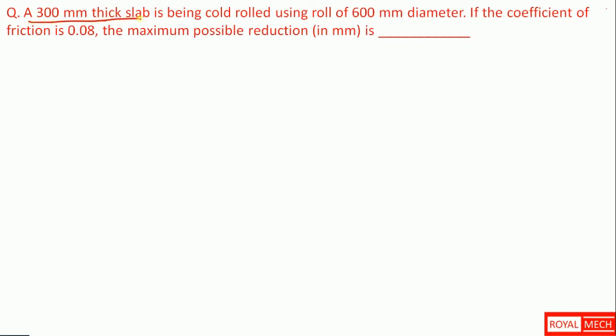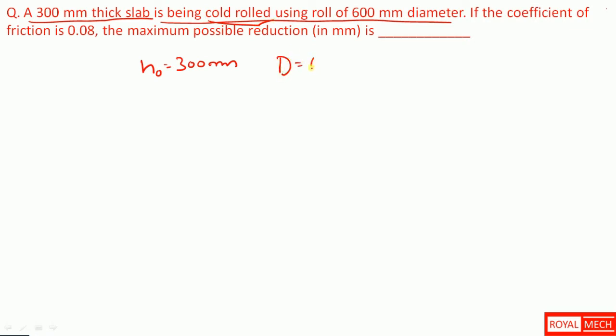A 300 mm thick slab is being cold rolled using a roll of 600 mm diameter. So we have a 300 mm thick plate which is being cold rolled using a roll of diameter 600 mm, so the radius equals 300 mm.